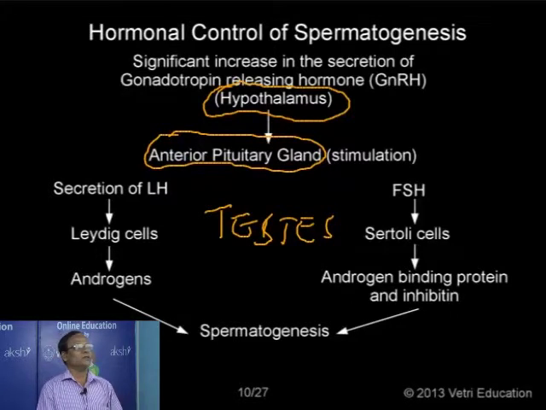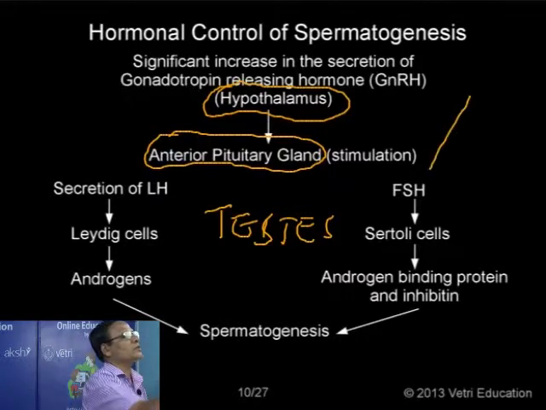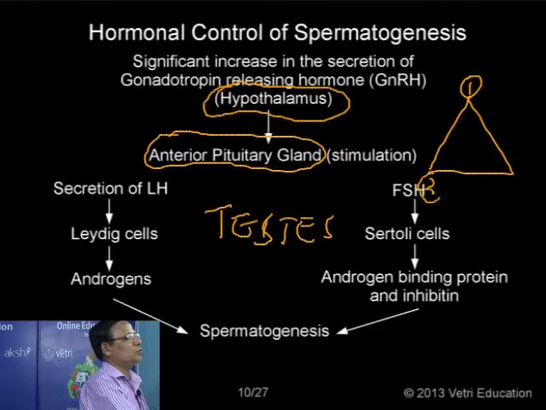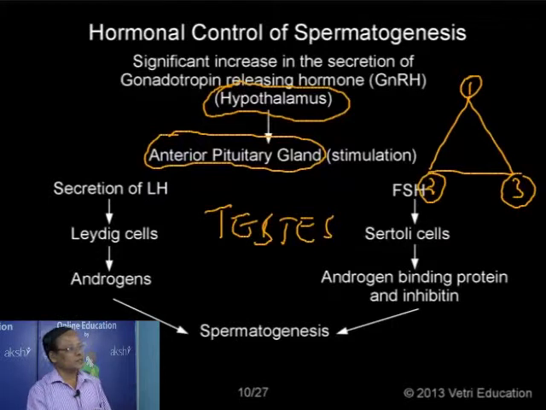Now, there is a tripartite, triangular regulation in the case of testicular function. Number 1, hypothalamus. Number 2, anterior pituitary. Number 3, the testis itself.